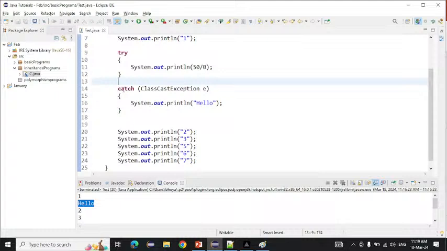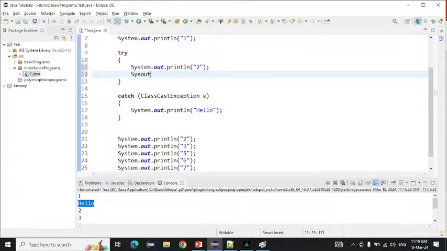And when will the catch block be executed? When an exception comes into the try block, only then will the catch block be executed. If no exception comes into the try block, the catch block will not execute. Suppose we take another thing here. I am writing System.out again here, printing 2, and after that System.out again, printing 3.